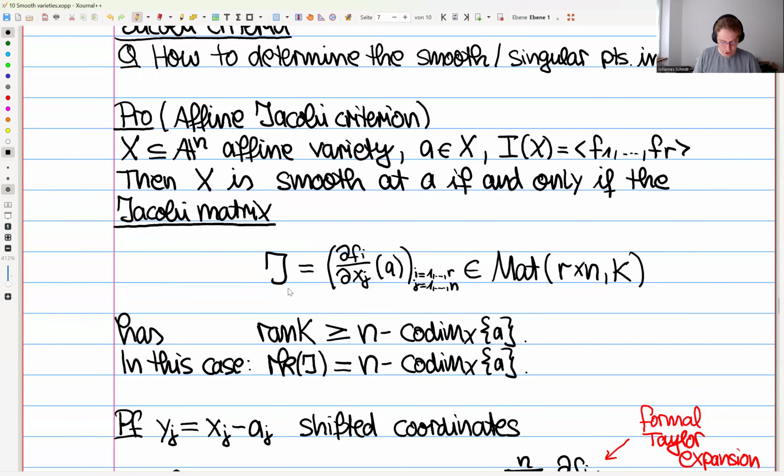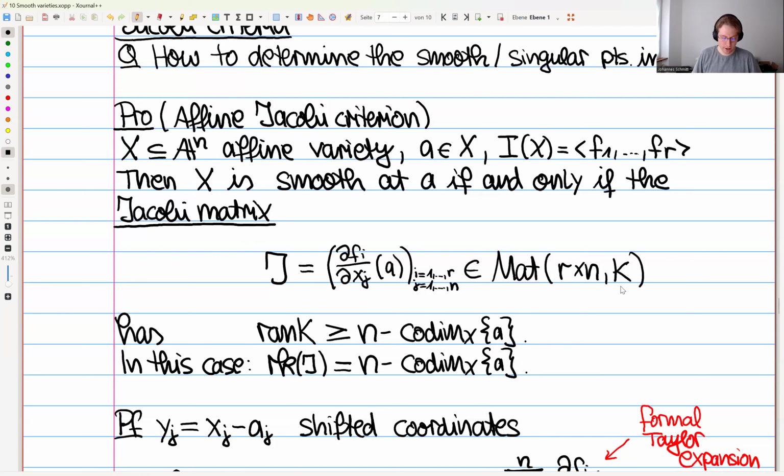So the Jacobi matrix J is obtained by taking these partial derivatives ∂F_i/∂x_j at the point A. Here the F_i correspond to the rows of the matrix. They go from 1 to r, and they correspond to the generators of the ideal. The x_j go from 1 to n. These are the coordinates on the affine space A^n. And so overall, we get an r × n matrix over K.